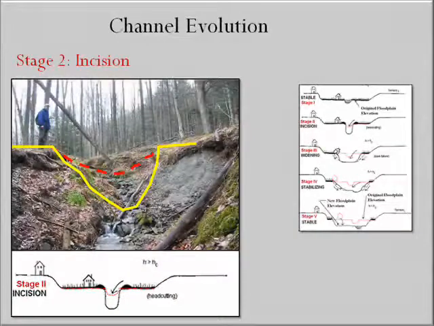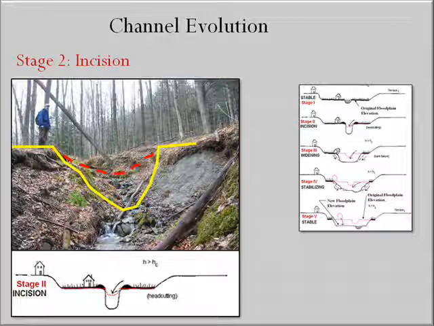Stage 2 of the evolution process is the incision stage, in which a change in the river or watershed results in increased flow power, causing the channel to erode its bed downward. This downcutting or incision of the channel results in still more capacity to contain flood flows, which in turn results in further increases in flow power and channel incision.